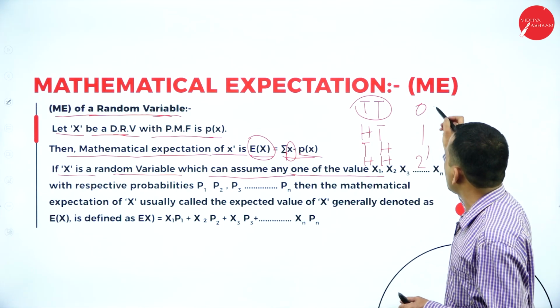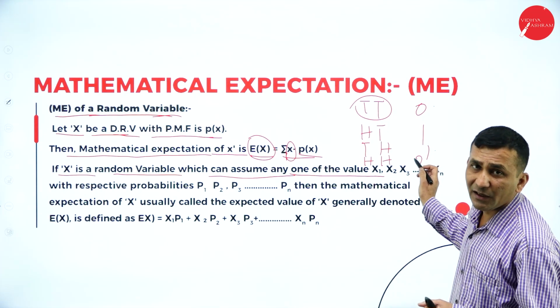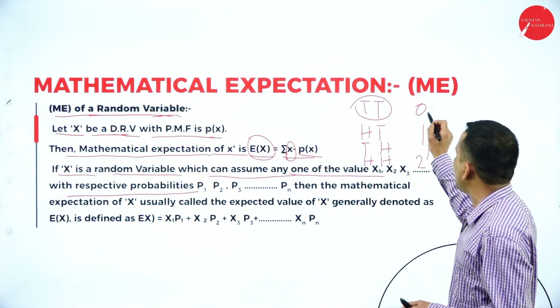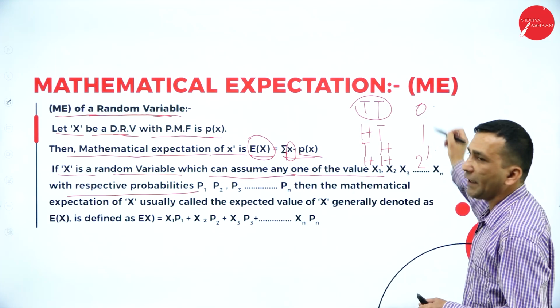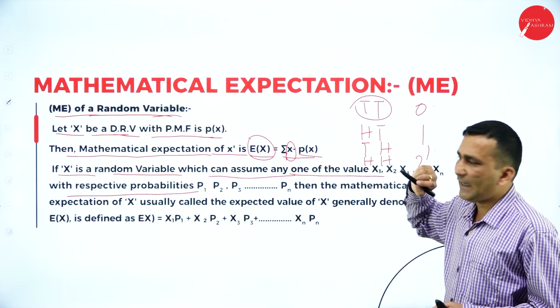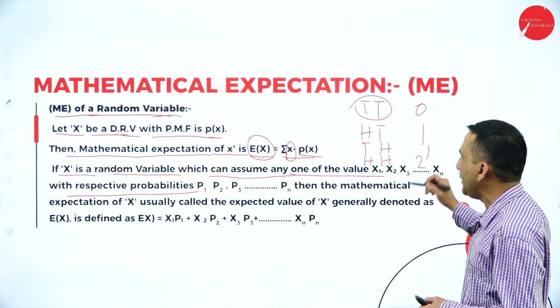So x1, x2, x3, x4, like this, extends till the last result. Where the respective probability, in this case the total outcomes are 4, no? So here 0, because we are not expecting a tail, we are expecting only a head. So in this case the probability is 0.